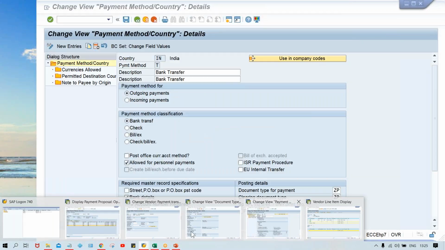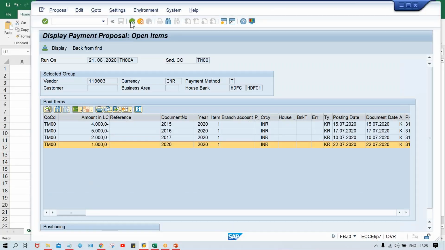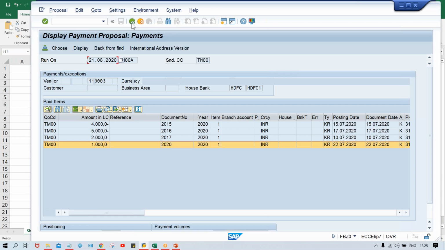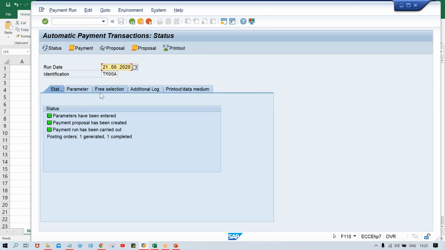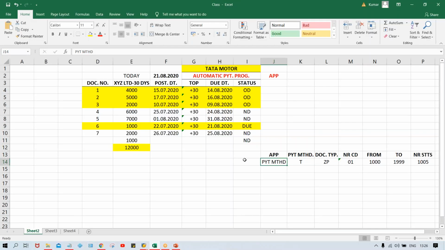So whenever we are going to run APP, the system is going to trigger against which payment method the APP is getting done. Payment method T, the system is able to trigger. So APP is going to run against a particular payment method, and the system got to know the payment method T. Against payment method T, what document type is assigned? That is ZP document type.